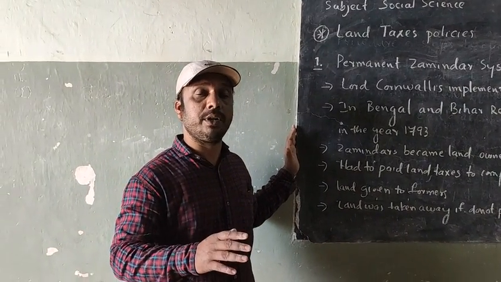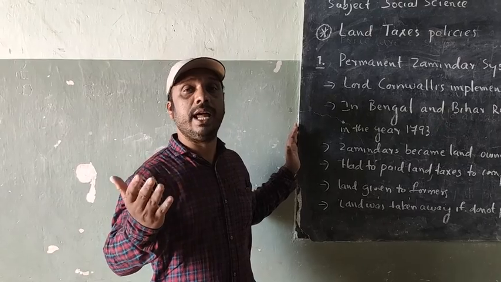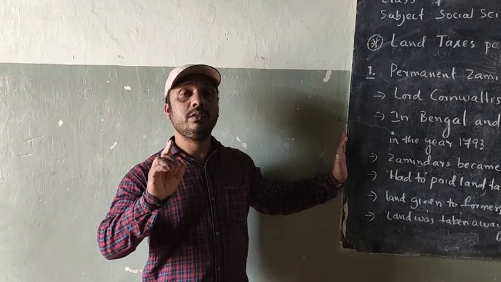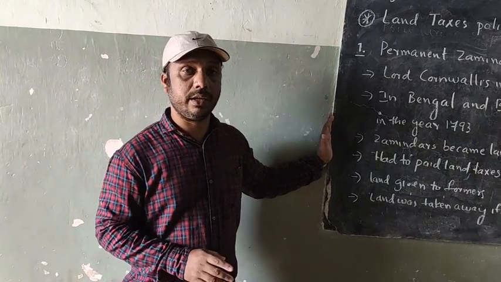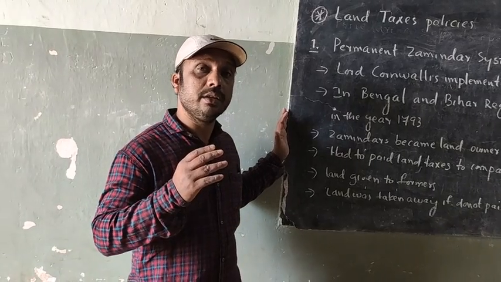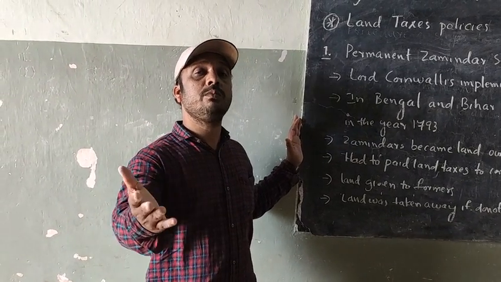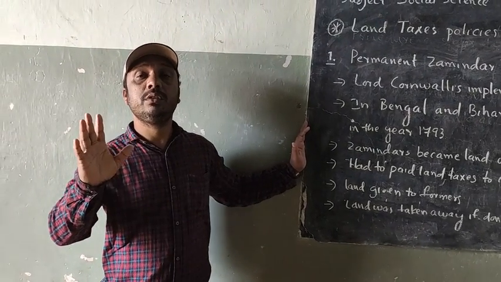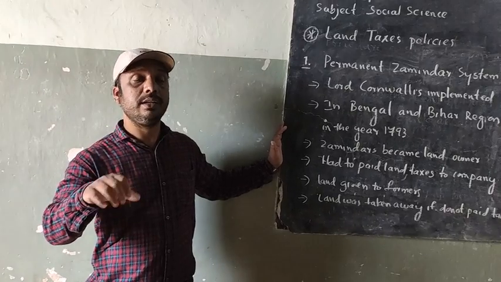So here what happened? The zamindar became the landowner, but the zamindar did not use the land for ploughing. The zamindar gave it to the farmers, and the farmers had to plough the land.